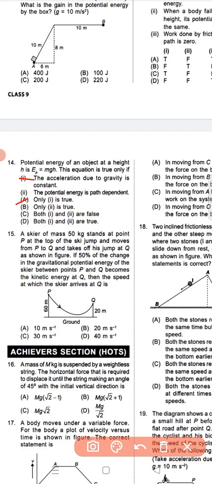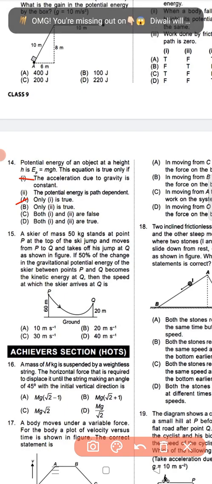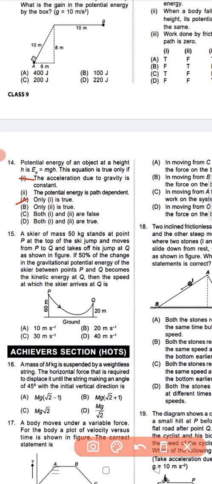Okay. So next, question number 15. A sphere of mass 50 kg stands at the point P at the top of the ski jump and moves from P to Q and takes off the jump at Q as shown in the figure.